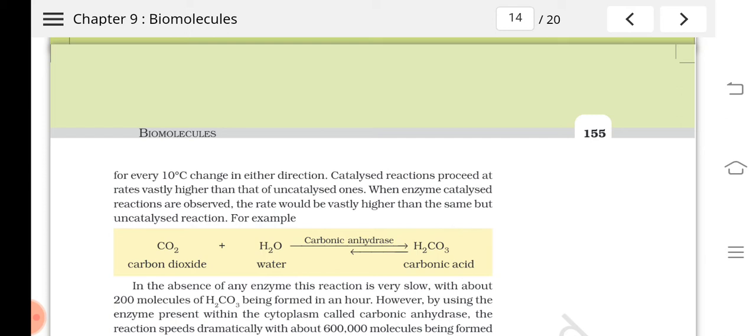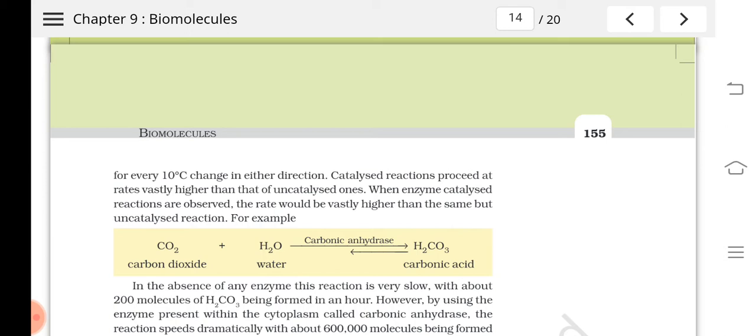What do you mean by a catalyzed reaction? If a reaction is catalyzed or helped by a certain catalyst, that kind of reaction is known as a catalyzed reaction. Catalyzed reaction rates will be much higher than those of uncatalyzed ones.